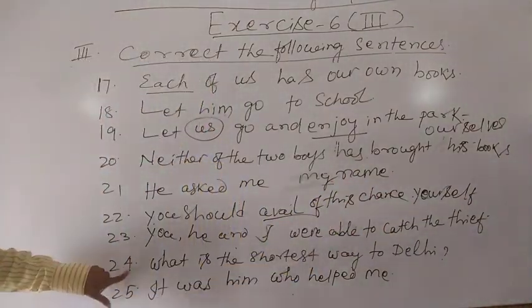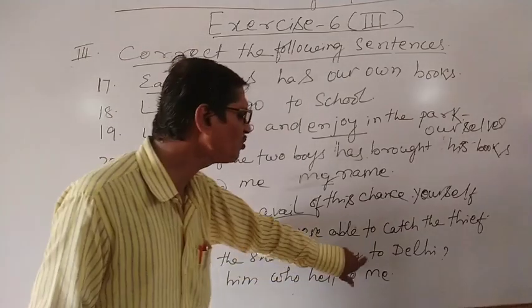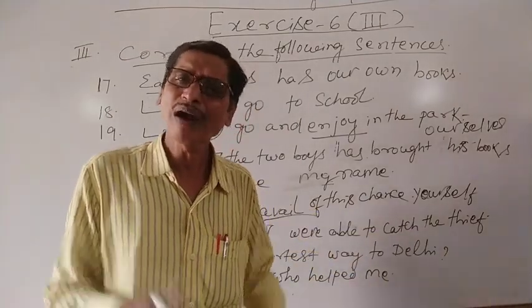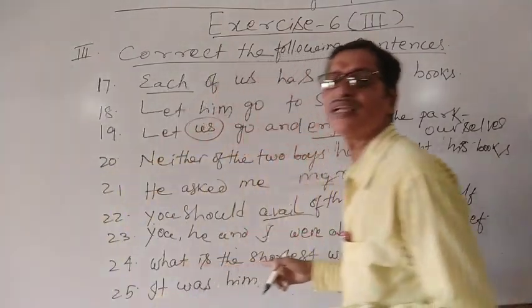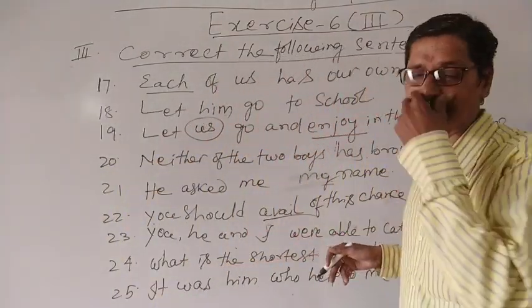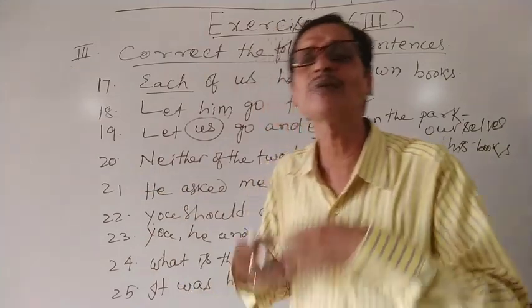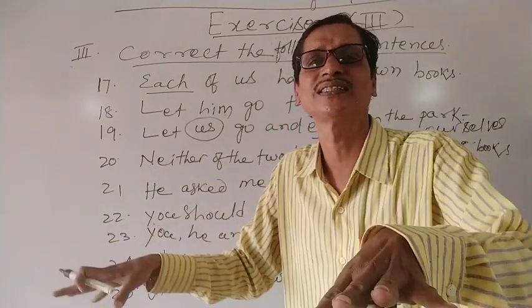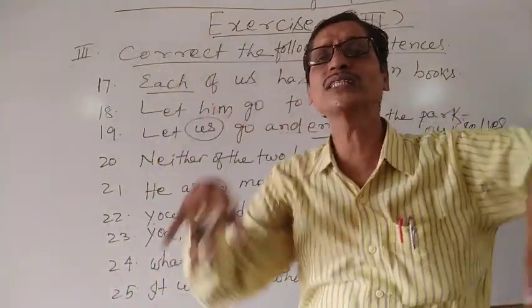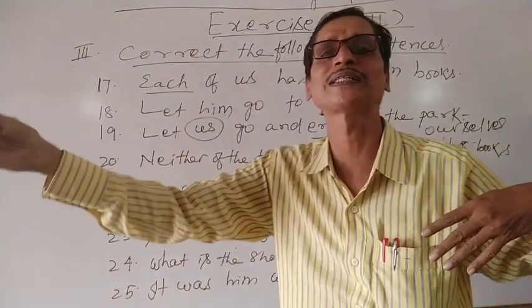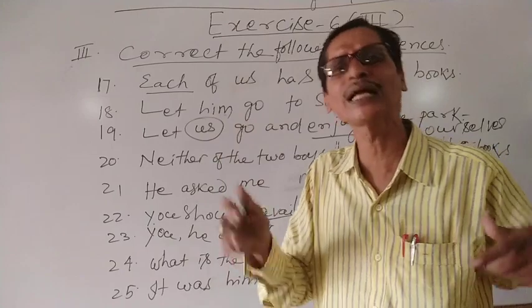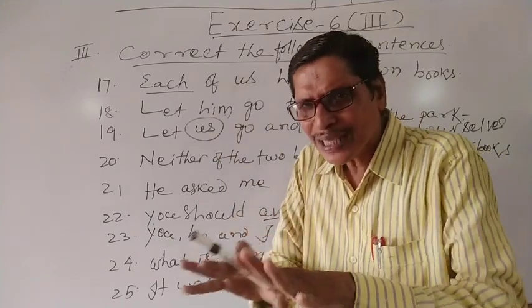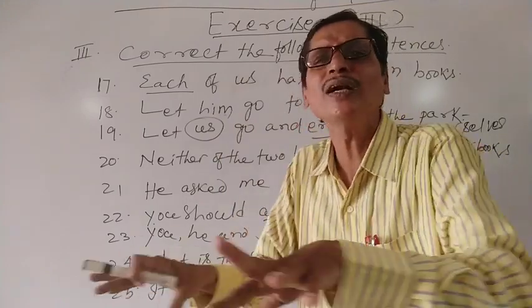Similarly, number 24, what is the shortest way to Delhi? You see, when we are going to Delhi or some other places, there are limited ways. Not thousands and thousands of ways are available for a specific destination. To go to Delhi from Bhubaneswar or from Agra, there is a limited number of ways.